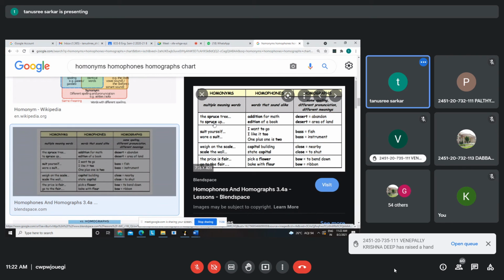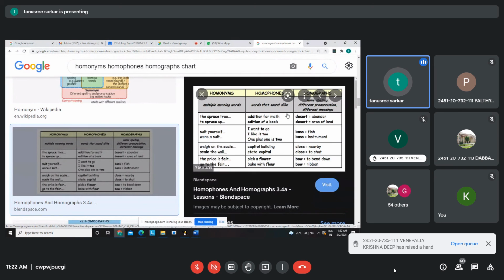is meaning. The spruce tree, we call it, it's a type of tree, or to spruce up, just to get some energy and spruce up. Then you have suit, that t-shirt suits you, we call it. Okay, suits you. He wore a suit. Both are different, but their pronunciation is same. Spelling is same, but they have different meanings. So that is the difference between each of them. You have to remember them properly.